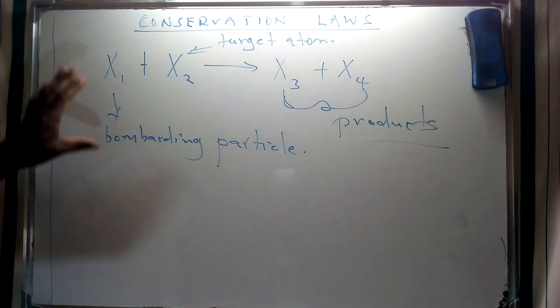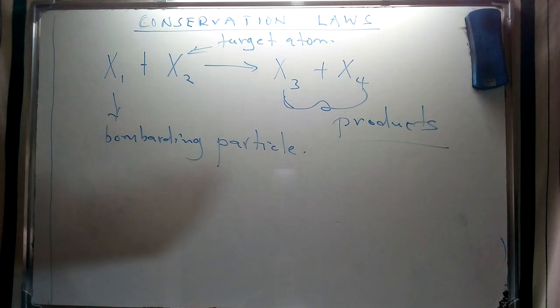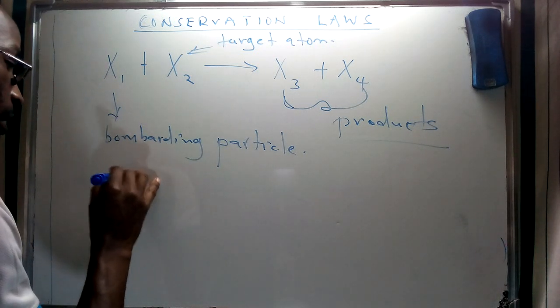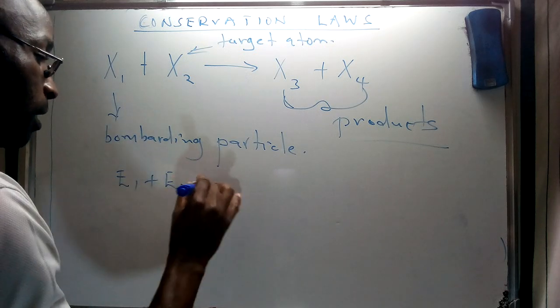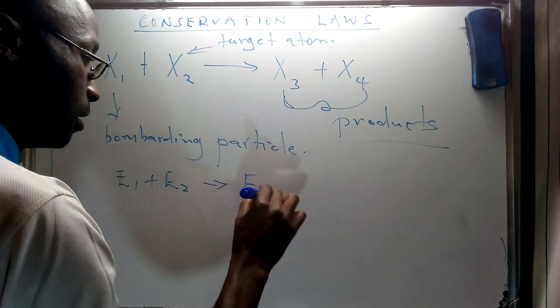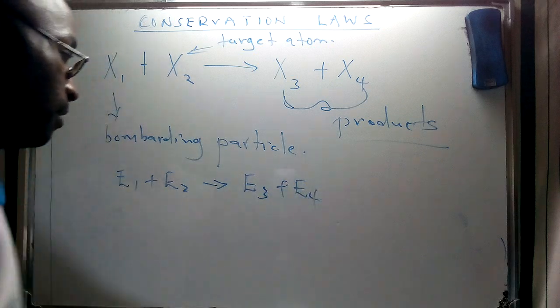If we look at this nuclear equation in that format, we can describe the total energy of the system, which can be illustrated as E1 plus E2, equivalent to E3 plus E4, given generally as that.